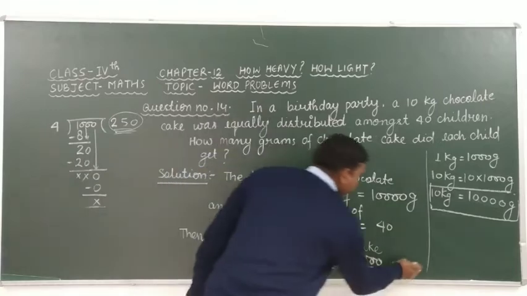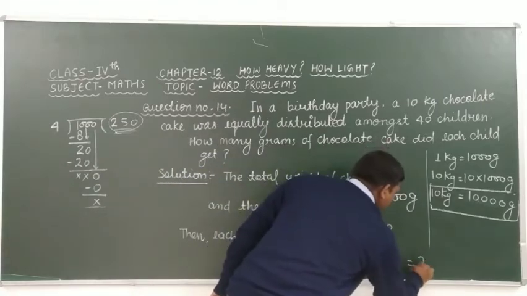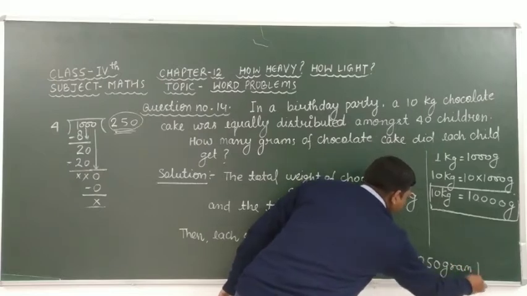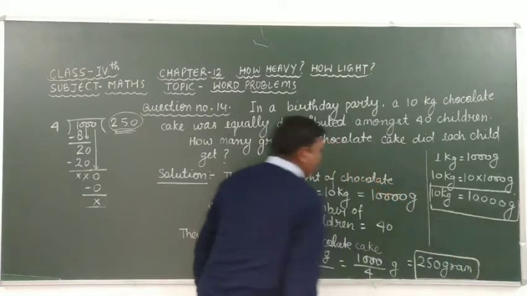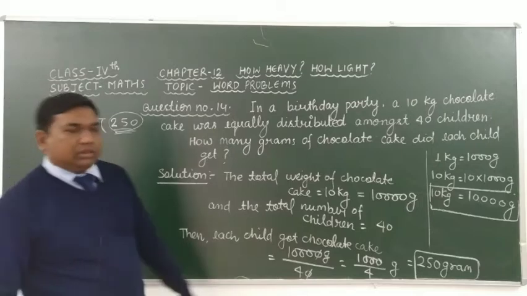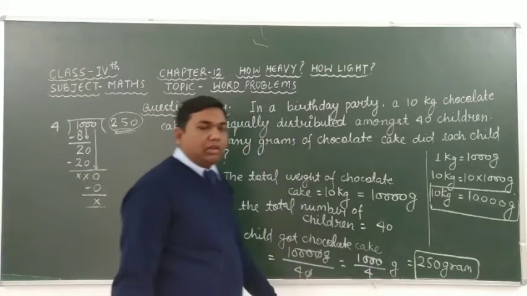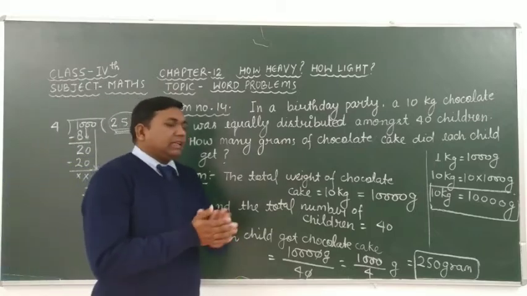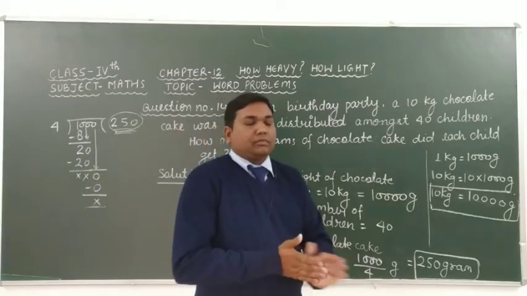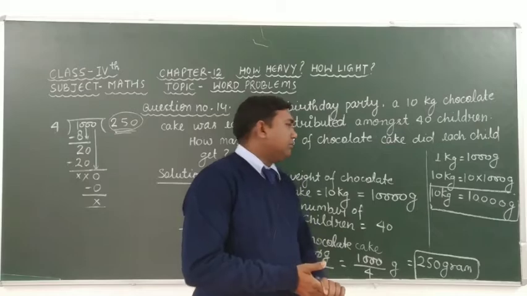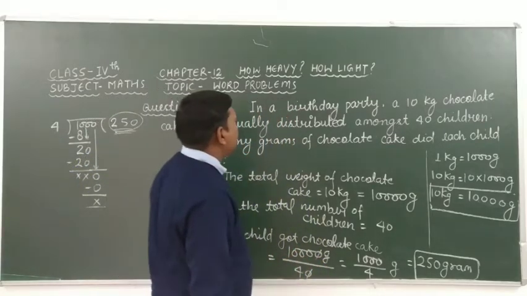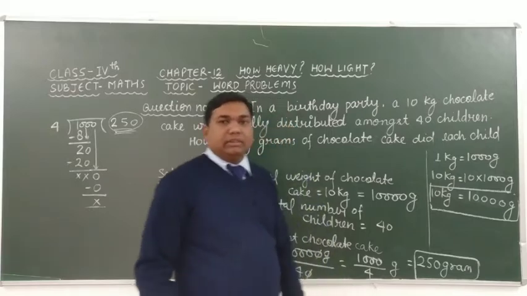It means that here we can write 250 gram. This is your answer. Okay students, it means that each child got chocolate cake equal to 250 gram.